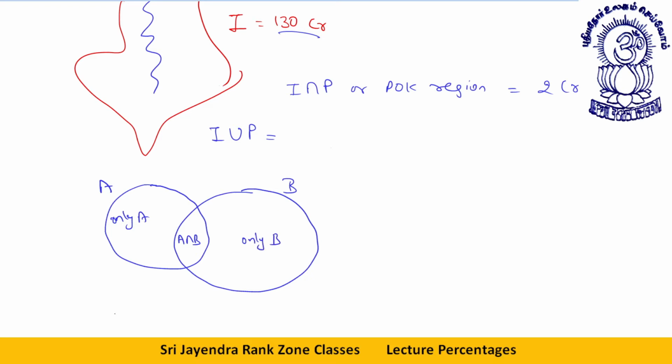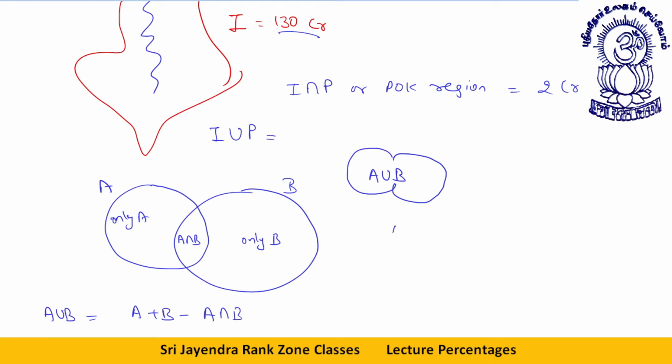We have a formula for finding A union B. What is the formula for finding A union B? The formula is A plus B minus A intersection B. I will show you how it comes. First of all, if I talk in terms of diagram, what is A union B in terms of diagram? A union B in terms of diagram is like this. This is actually A union B. We have to find this A union B.